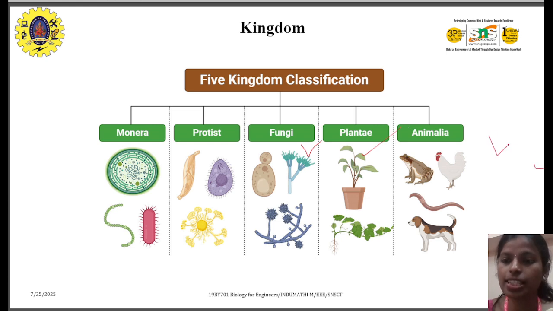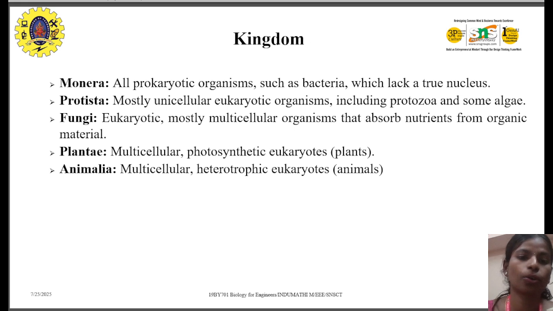Animalia is nothing but things which move. Plantae is used for those that perform photosynthesis. We have fungi, protists, and monera. So these are the five kingdoms. Humans mostly fall under the Animalia kingdom. Here are the examples. Monera: all prokaryotic organisms come under it, for example bacteria.